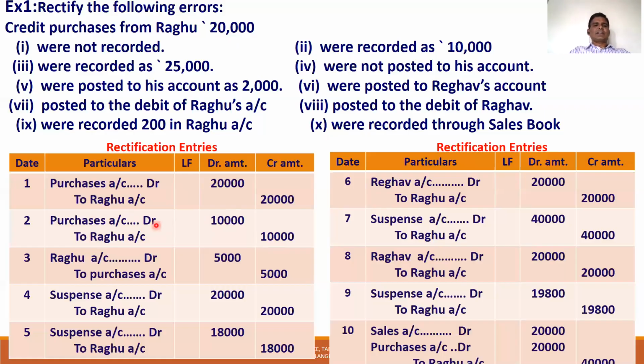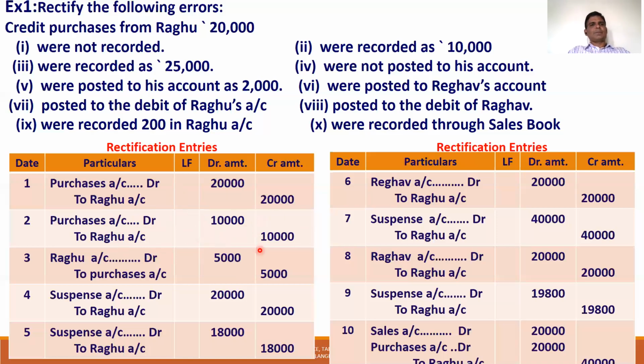Simply: purchases account debit 10,000 to Raghu account 10,000, being error rectified. They recorded 10,000 only, so we recorded another 10,000. Total 20,000 is complete.